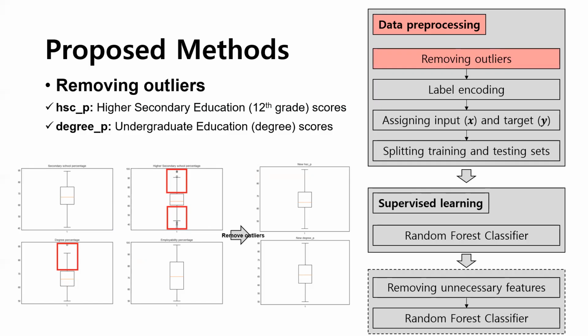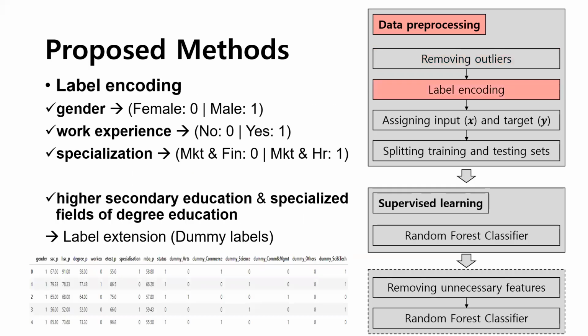Therefore, I decided to remove them in order to improve the accuracy of both statistical analysis of data and the campus recruitment classifier model. I could observe that there are outliers in higher secondary education and undergraduate score factors. I removed the outliers from these two factors, and a new quantile representation of data is shown below in the figure. Second, I did the label encoding, which is the